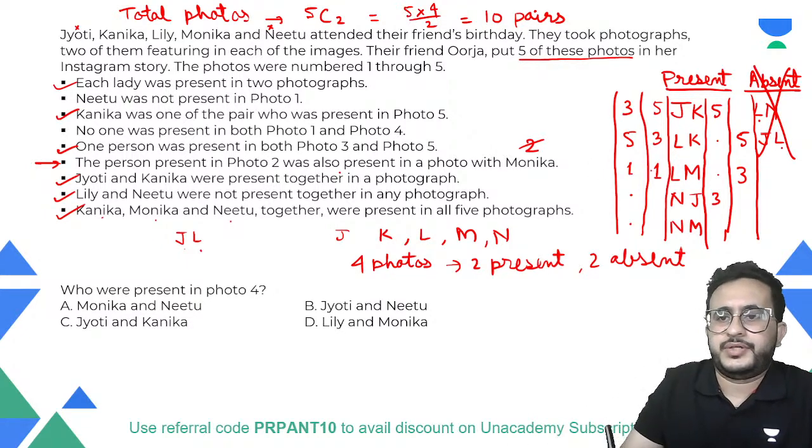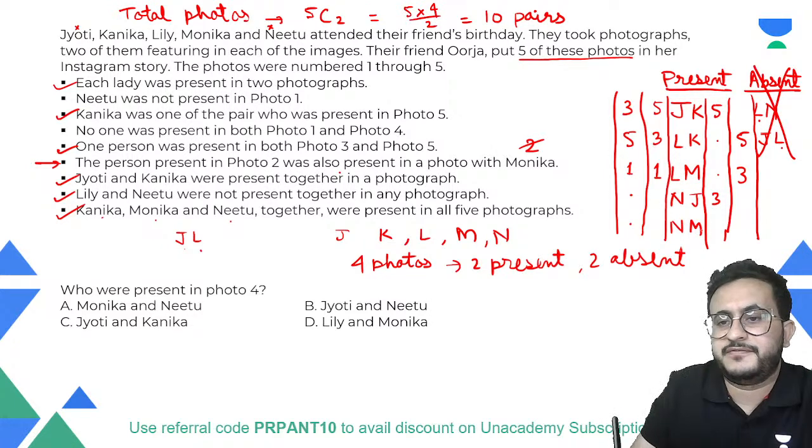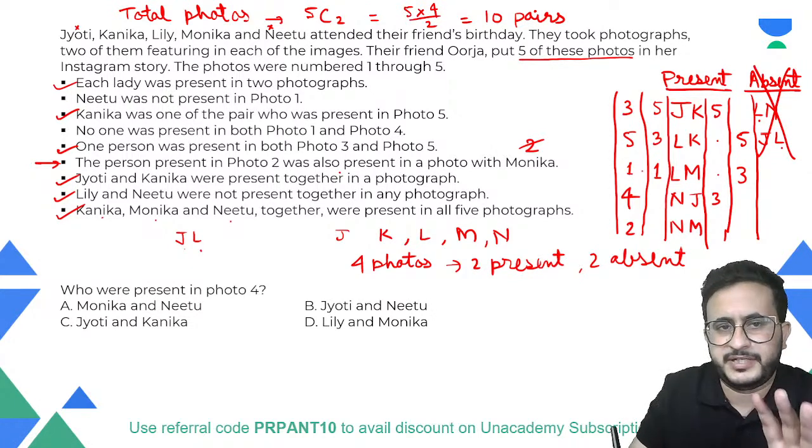Right? Now, in this case, if we take the ones present in photo 1, we have L and M. So L and M cannot be present in 4, right? So this cannot be photo 4, because it says that no one was present in 1 and 4 together. So if M is present in 1, M cannot be present in 4, so this will be 2, this will be 4. One possibility is this.